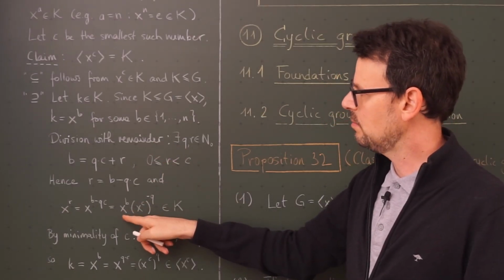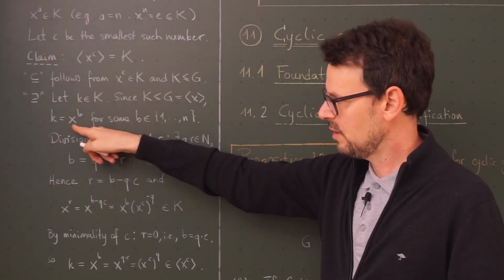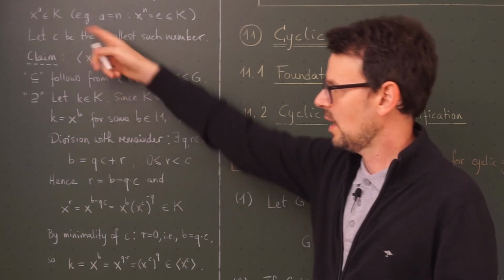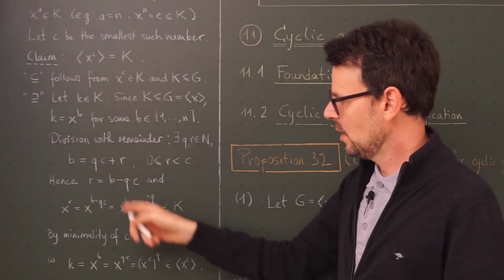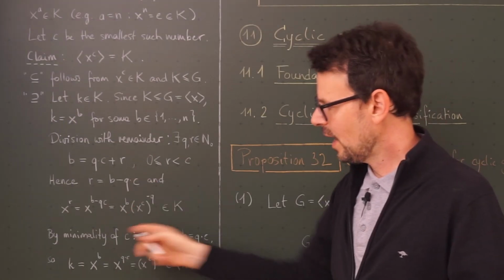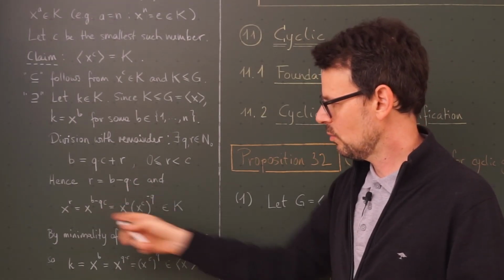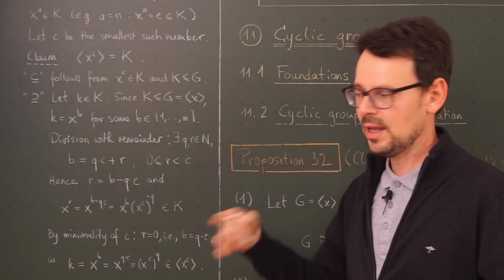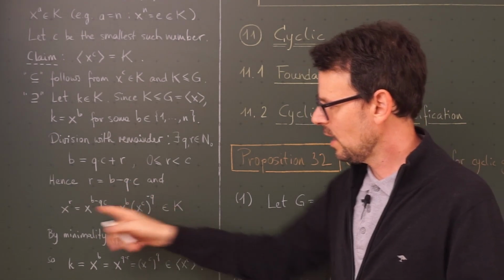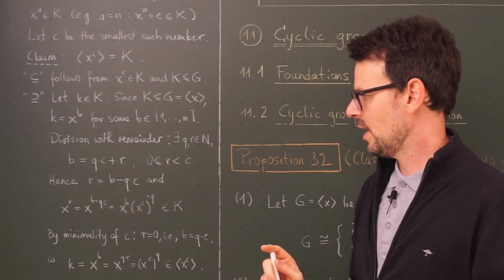But x to the b lies in K by definition of b. x to the c lies in K, this was our assumption, and because K is a subgroup, so does any power of x to the c, and again because K is a subgroup, any product of elements of K stays in K, so we see that this here lies in K, hence x to the r lies in K.